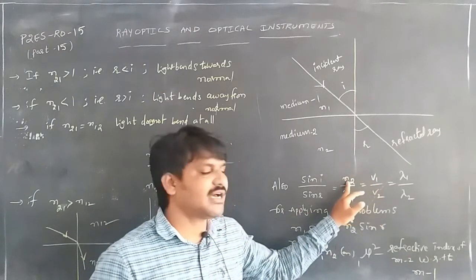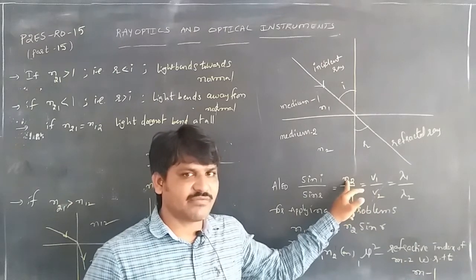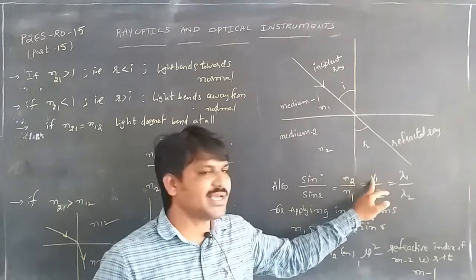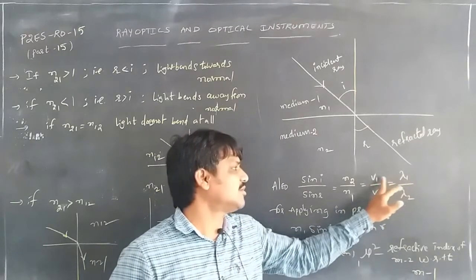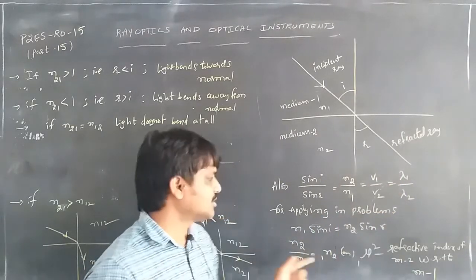If the refractive index of the medium is more, then the velocity will be less, so it is inversely proportional. The wavelength also changes according to the velocity.